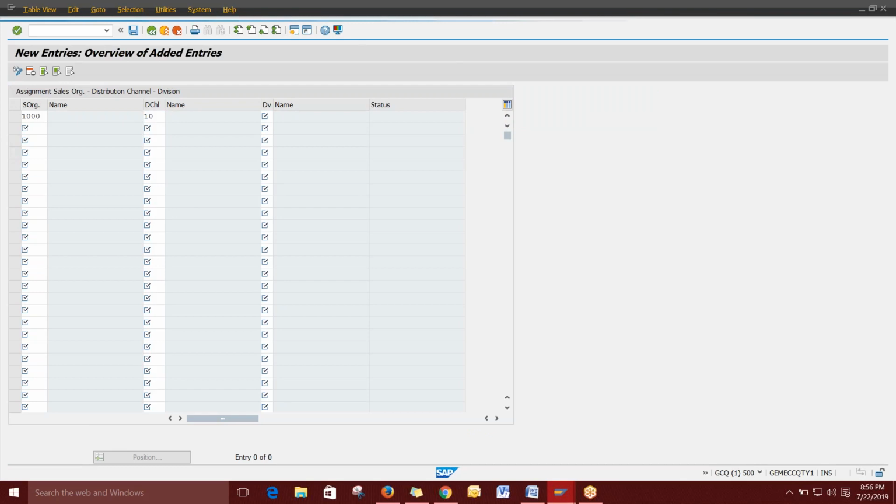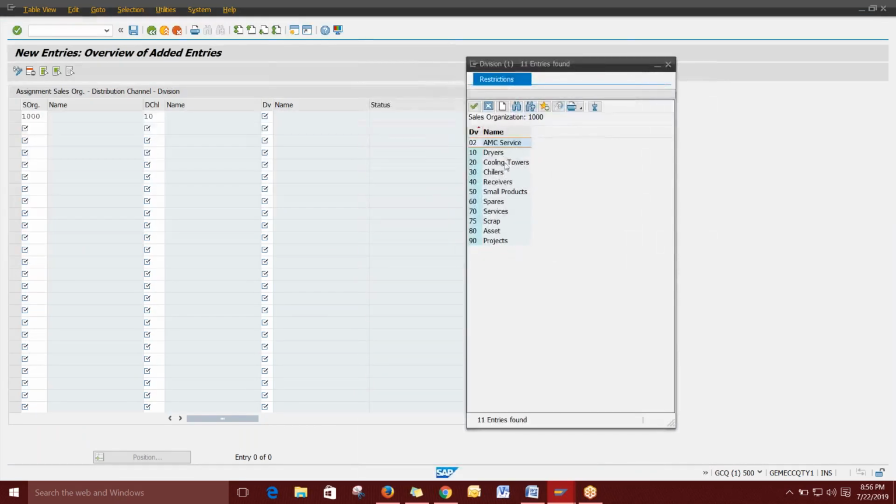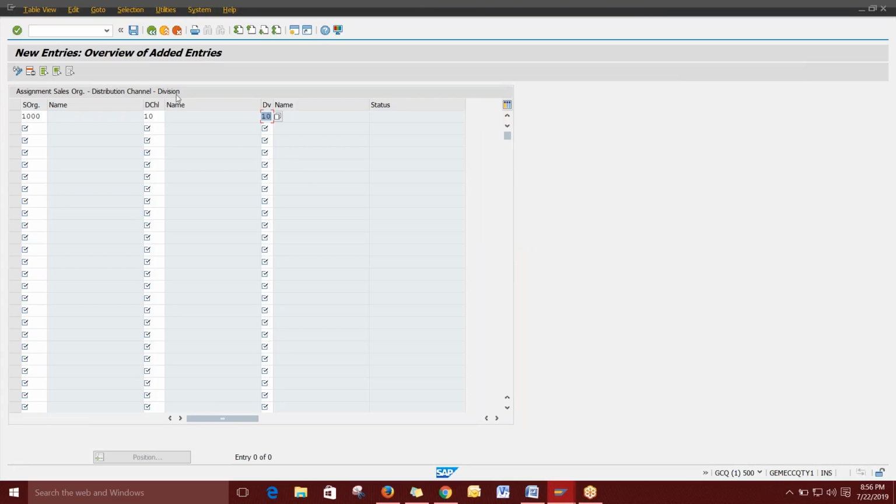Next, we combine the distribution channel with a division. We are combining the sales organization, distribution channel and division. We have a number of divisions, which are the products. In that system it was not there, so we defined everything. The number of products is the division, that means the production line. I'm giving one, then you can save, that's it. For each distribution channel and division, you have to map with the sales organization. Each line will be considered a separate sales area. Clear? What's the doubt?